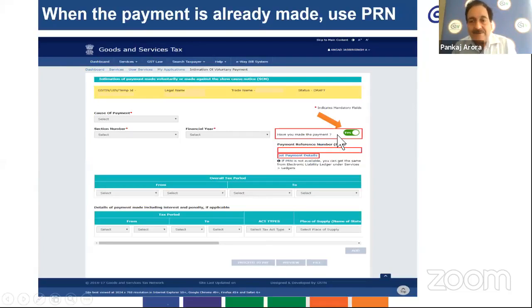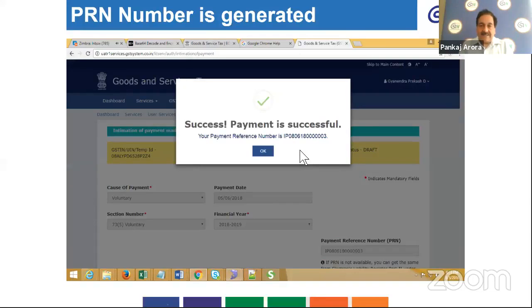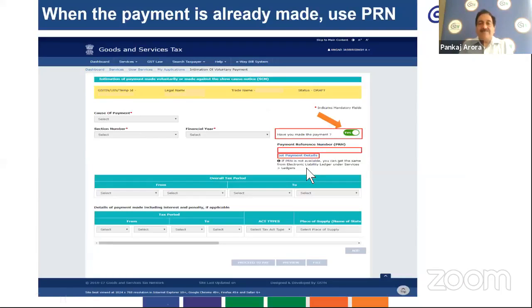It is by default at No. In that case, you should slide it to your right and Yes appears. Since you have made the payment, you will select Yes, and your payment reference number, if you are using it in real time, will be populated by the portal itself, the payment reference number which we indicated in our last slide. I am opening that slide again. And the payment reference number will be populated from the portal.